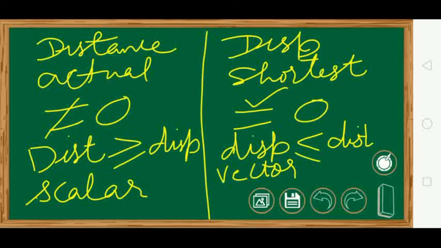But when I say the train is displaced, or I threw a ball and the ball went 50 meters, I have to tell where, in the east or in the west or in the north. So displacement is a vector quantity and distance is a scalar quantity.